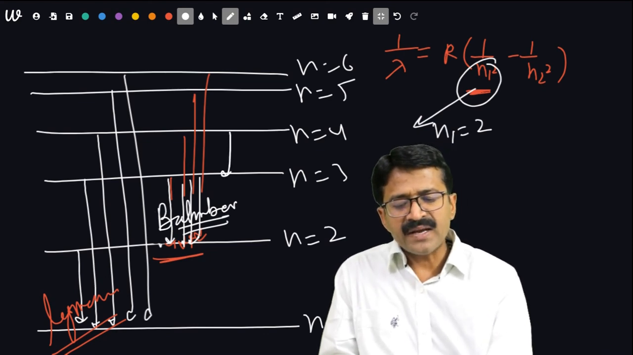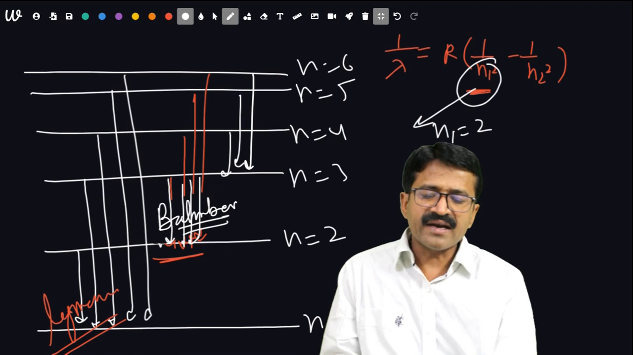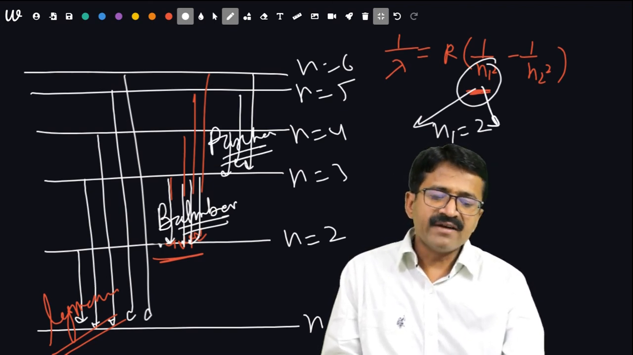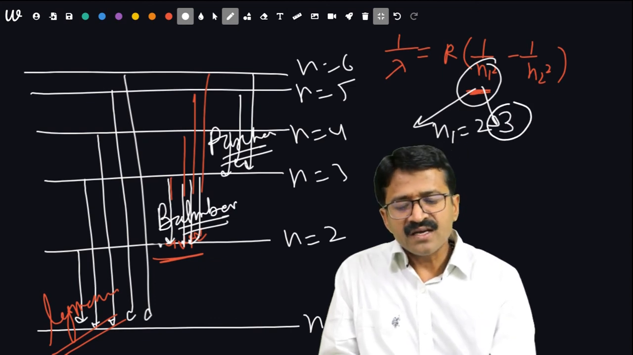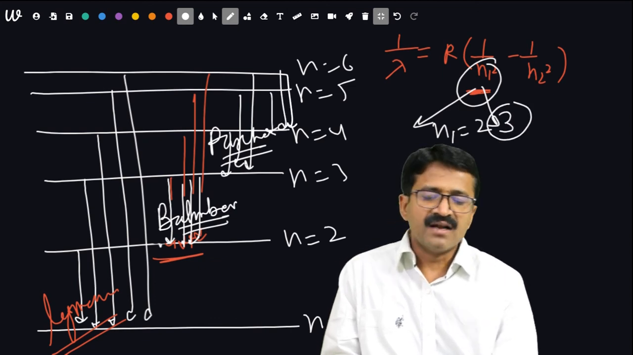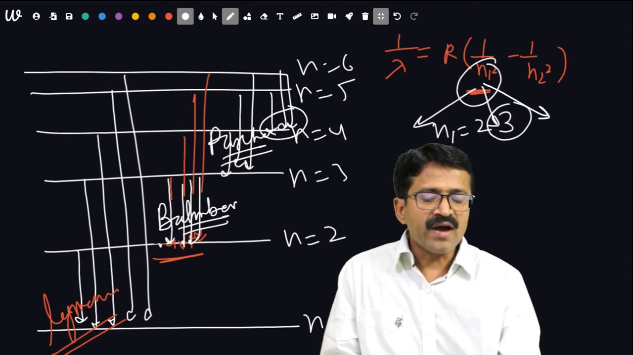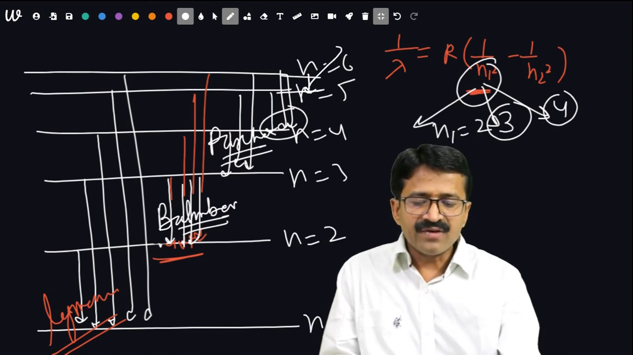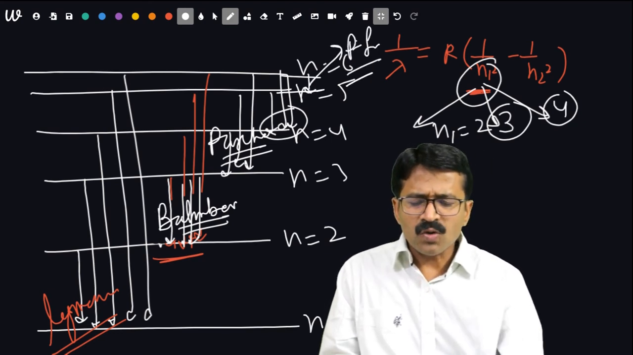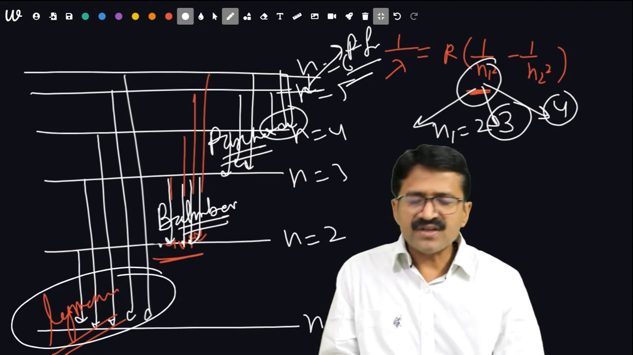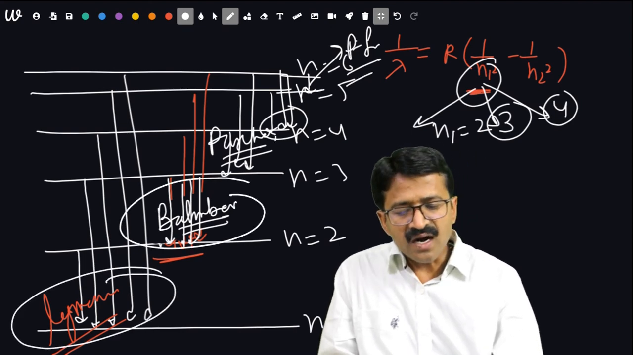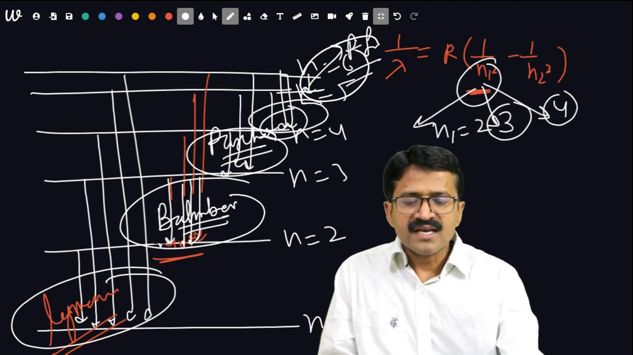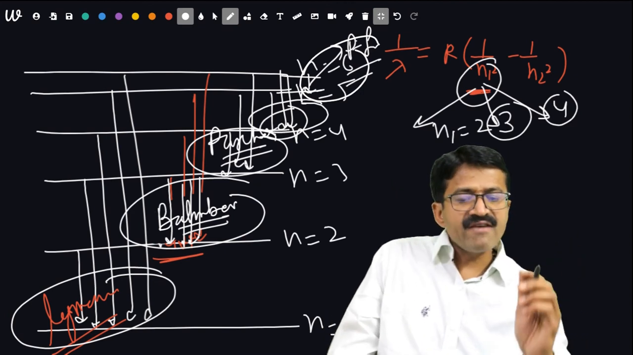When transition takes place to the third level from the upper levels, it will be the Paschen series. Here we will take n1 is equal to 3. Then for transition to the fourth level, you should take n1 is equal to 4, and at last, when it takes place to the fifth, it will be the Pfund series. So there are 5 basic series: first is Lyman, second is Balmer, third is Paschen, fourth is Brackett, and fifth is Pfund series. The wavelength in these series is very, very important.